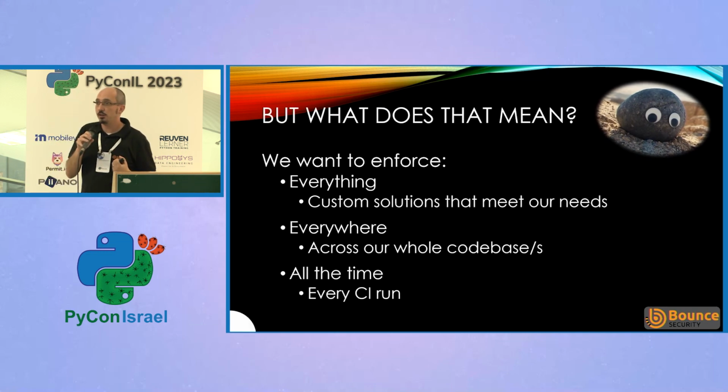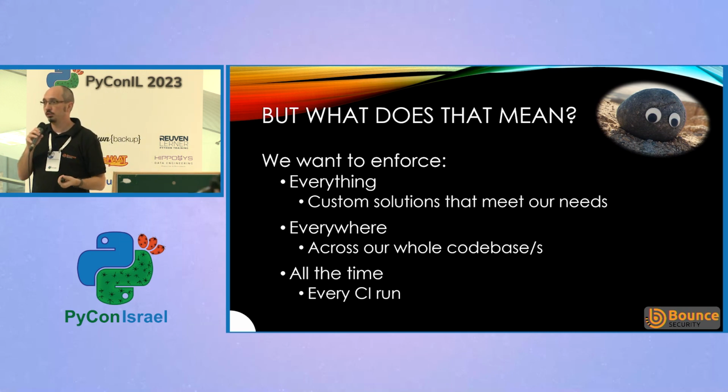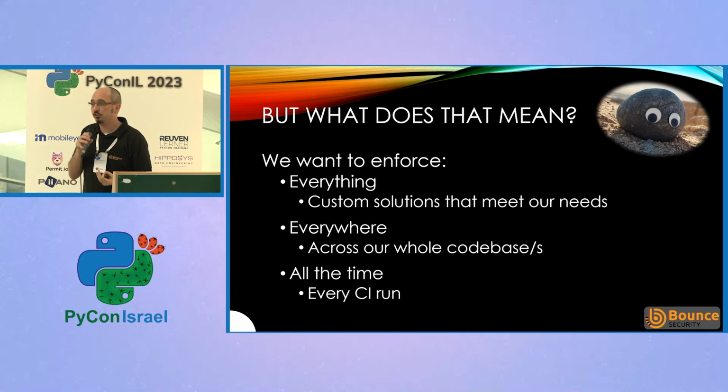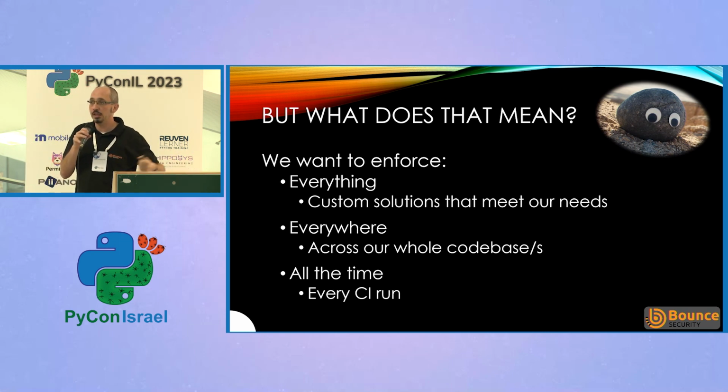So this is the idea when we talk about a custom solution. We have problems in our code that aren't common to everyone, solutions that aren't common to everyone. We need to have a way of addressing those problems. And once we've got a solution, we need to figure out how we're going to find when this is happening in our code and how we're going to make sure it doesn't happen again. So that brings us to the next stage of everywhere, looking across our entire code base.